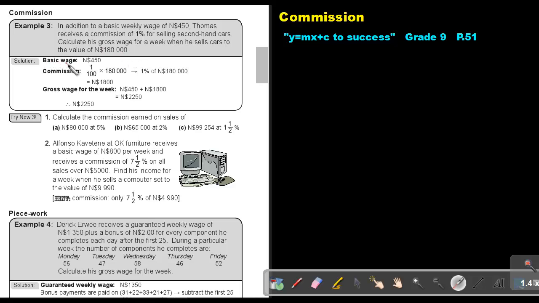Okay, the basic wage is 450. Now work out the commission. It's 1% of 180,000. So it's 1 out of 100 times 180,000. And that will give me 1,800. So the gross wage for the week is the basic wage plus the commission, and that will give me a sum total of 2,250 Namibian dollar.